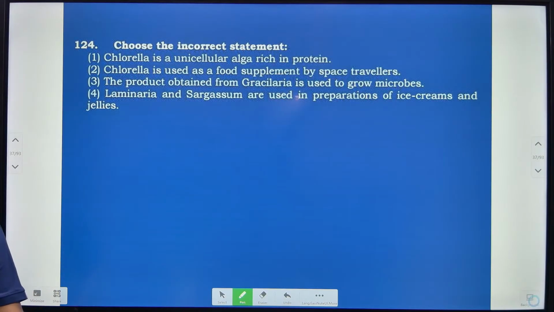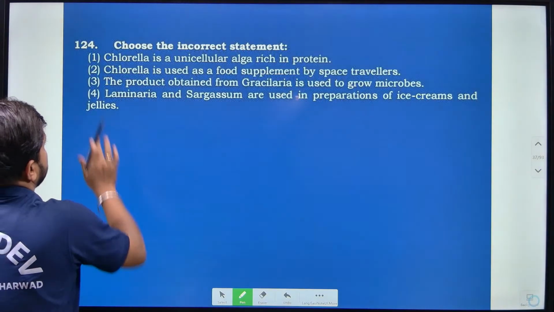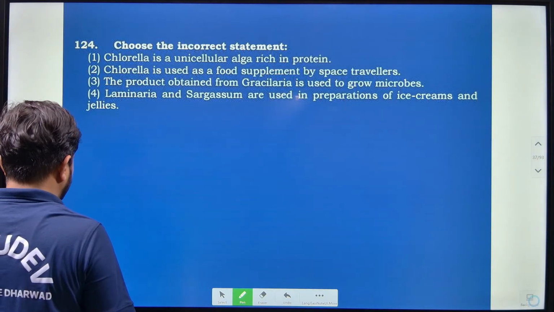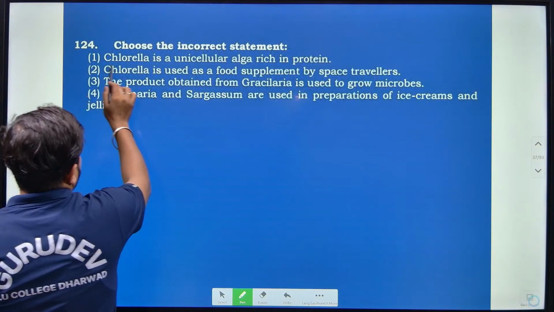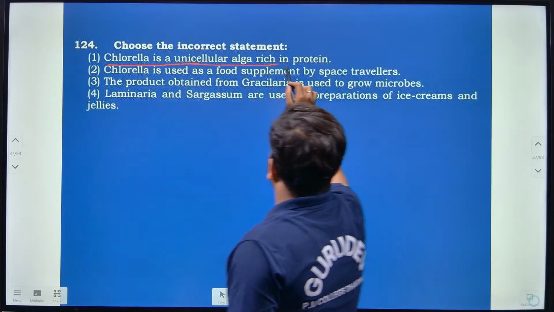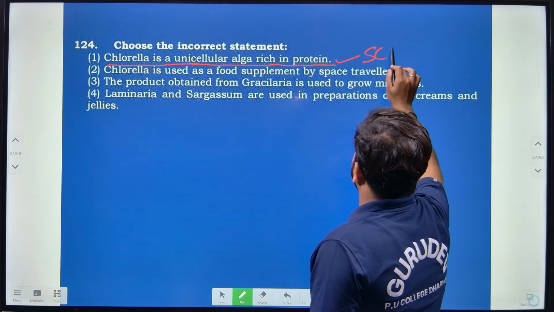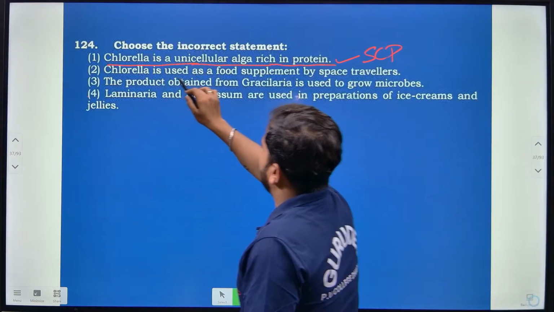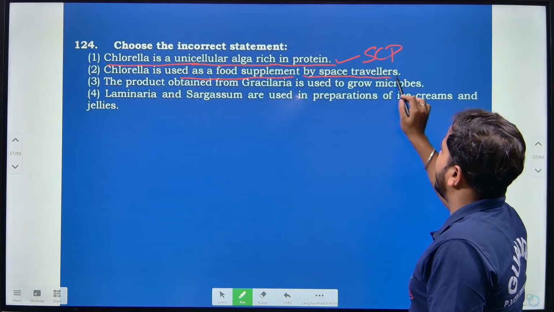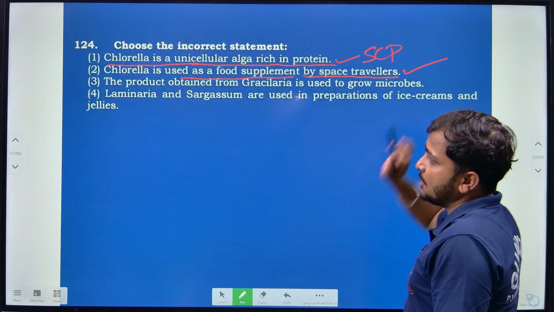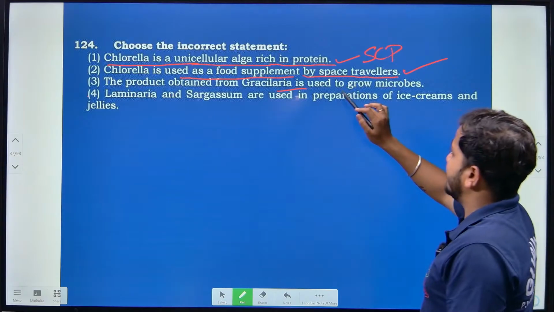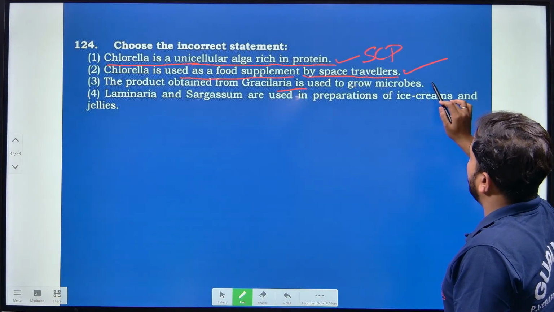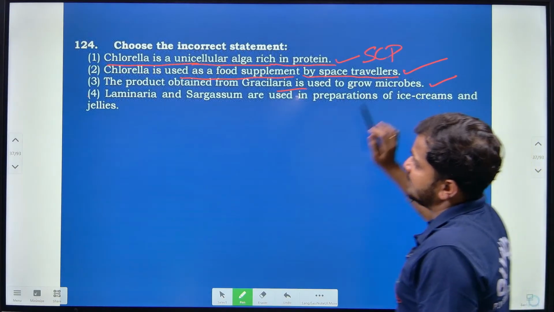Then the next question: choose the incorrect statement with respect to what they have mentioned. Chlorella is a unicellular alga rich in protein; it is called SCP here. Chlorella is used as a food supplement by space travelers. Yes, it can be used as a food supplement. The product obtained from Gracilaria is used to grow microbes. Yes, that is also correct.